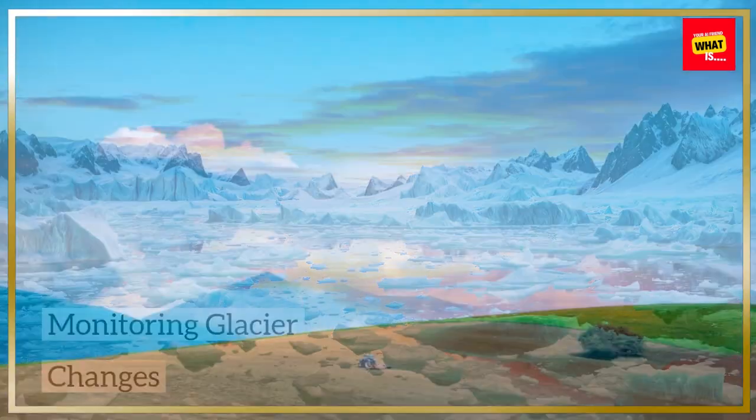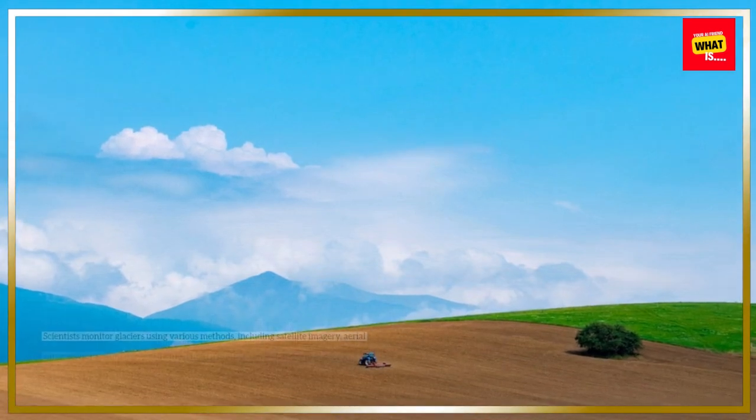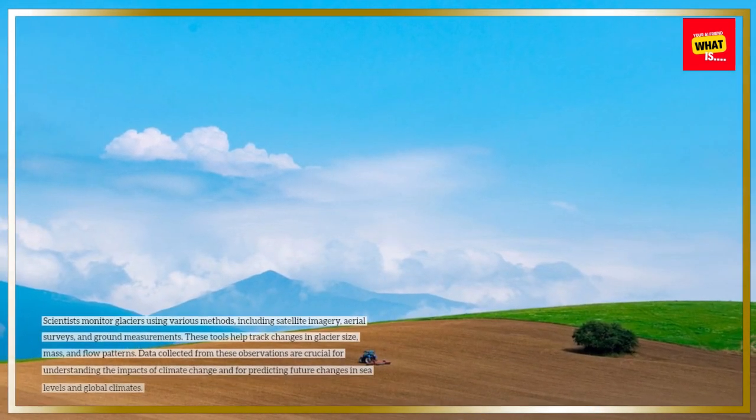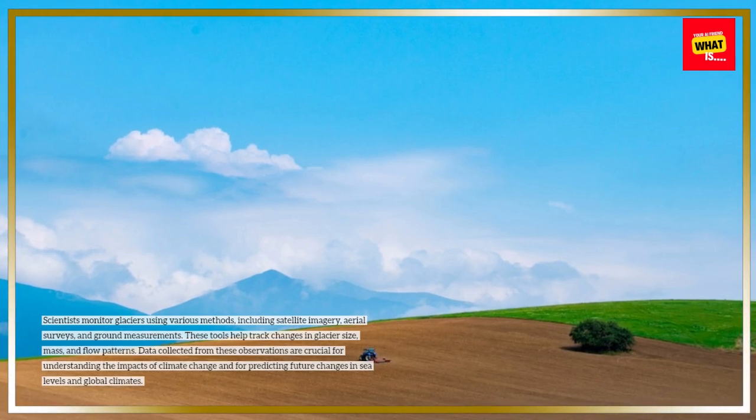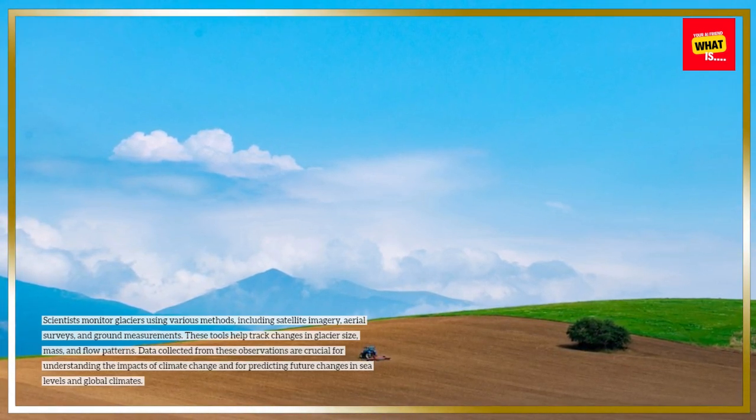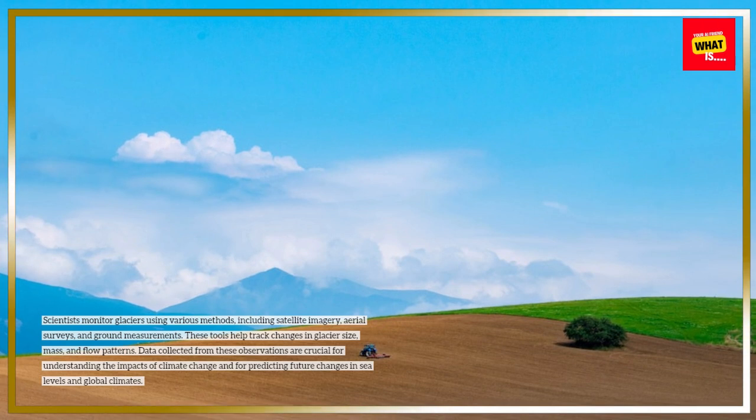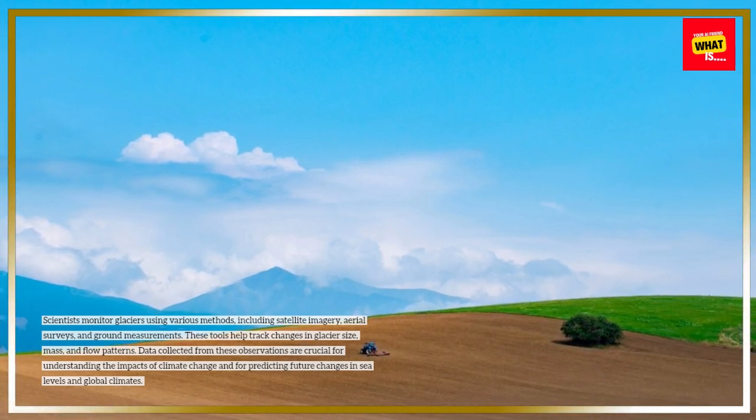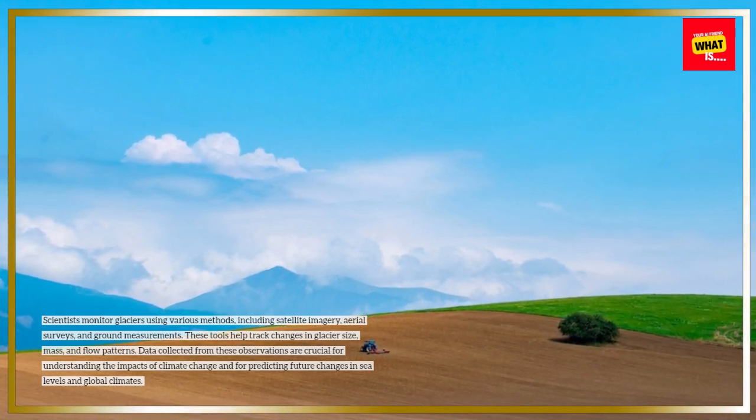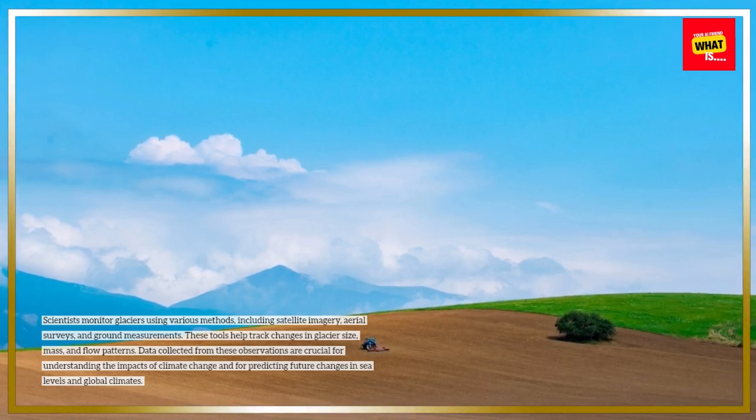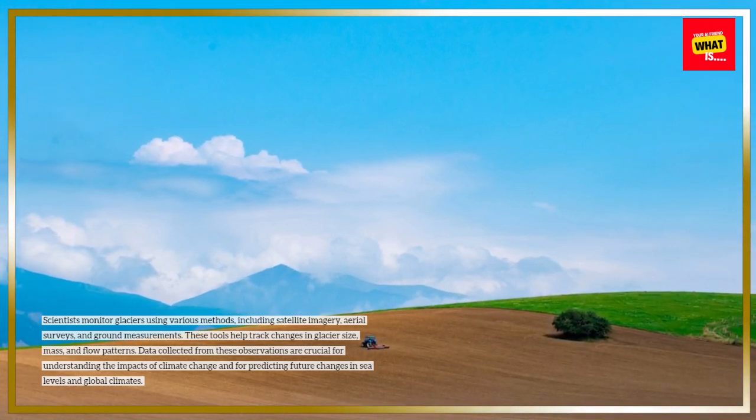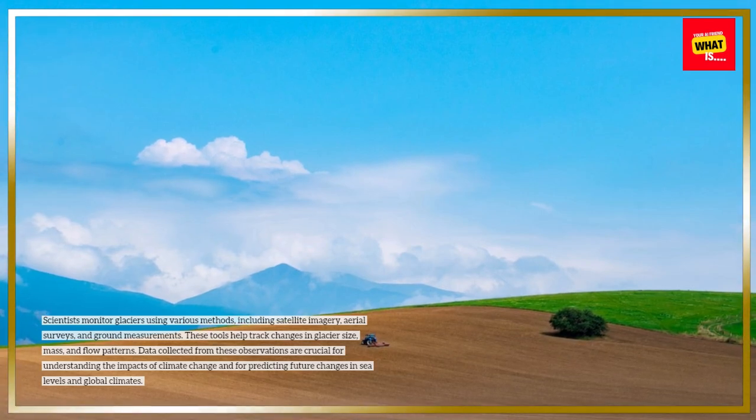Monitoring glacier changes. Scientists monitor glaciers using various methods, including satellite imagery, aerial surveys, and ground measurements. These tools help track changes in glacier size, mass, and flow patterns. Data collected from these observations are crucial for understanding the impacts of climate change and for predicting future changes in sea levels and global climates.